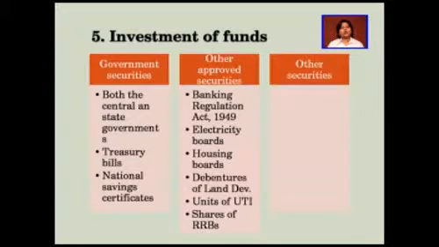Other approved securities mean the securities which are approved under the provisions of the Banking Regulation Act 1949. And these include the securities of the state associated bodies like electricity boards, housing boards, debentures of the land development banks, units of UTI, shares of regional rural banks, etc. Other than these, the banks are also authorized to invest in other securities, that is, the securities issued by the corporates.